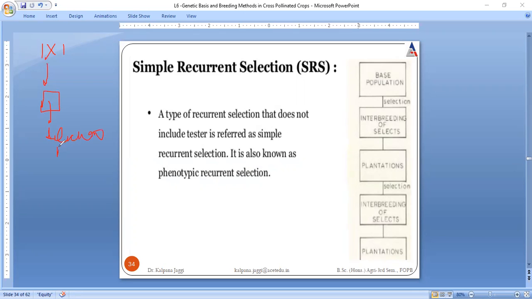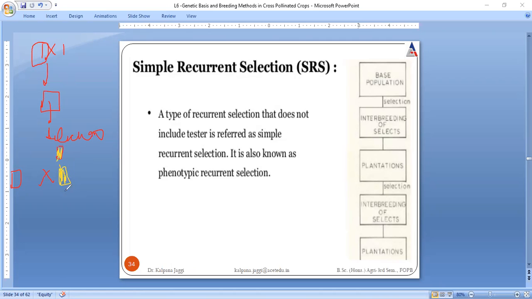Then this selected individual is going to be crossed with the selected parent. Say this is the parent that we have selected for again crossing. So this progeny I will be making with different colors so that it is easy for you all to understand. So this is the progeny when these two parents cross together.